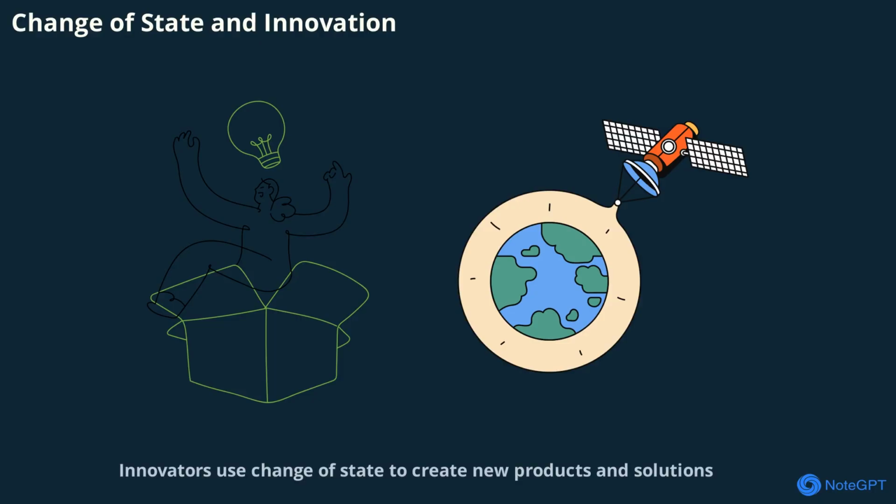Innovators use change of state to create new products and solutions. From cooling devices to steam engines, understanding these processes leads to breakthroughs. Science and creativity work together to solve problems.